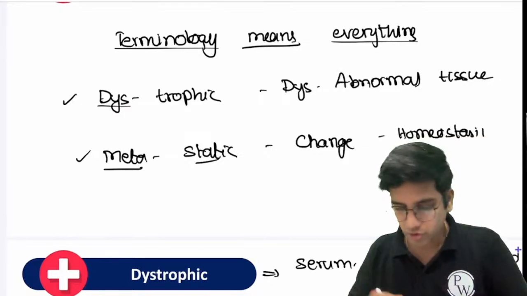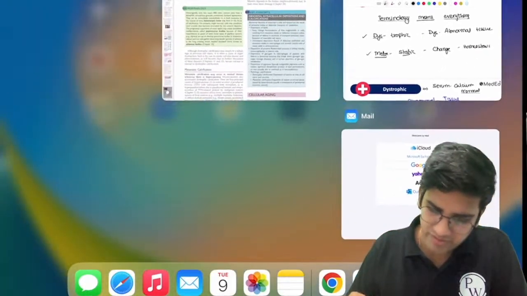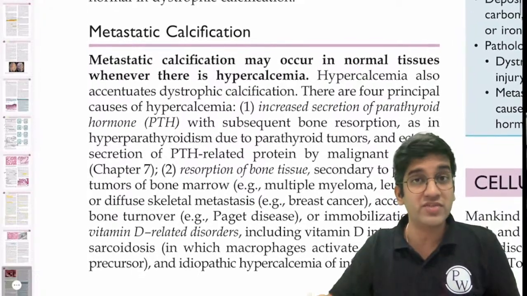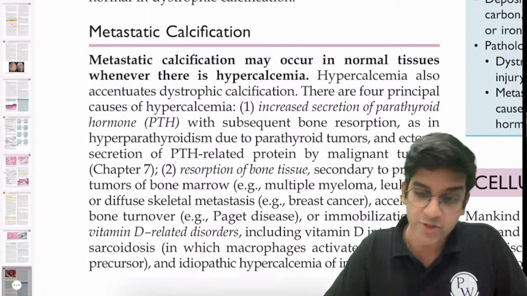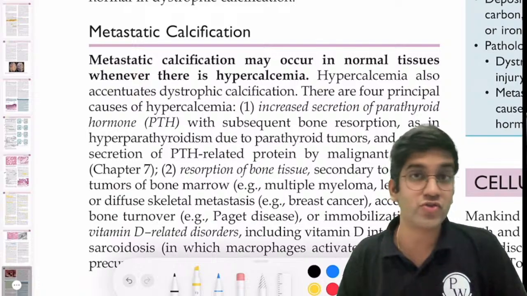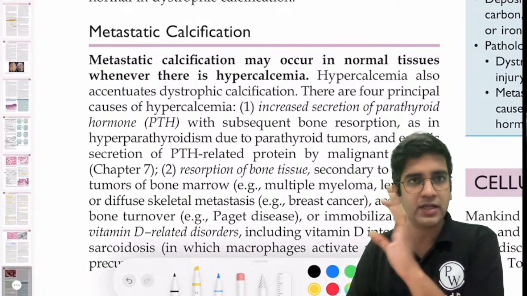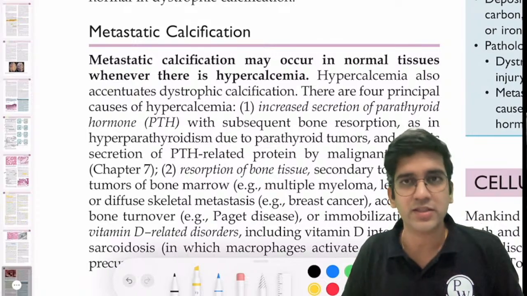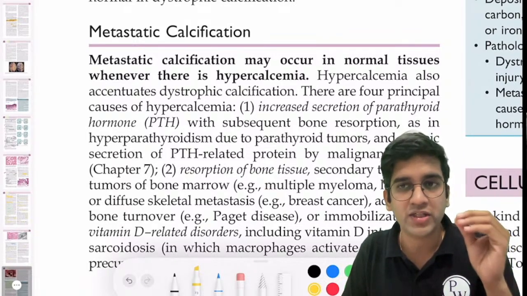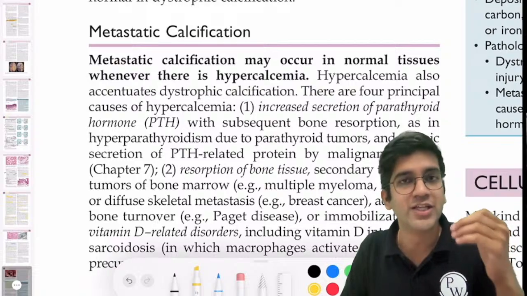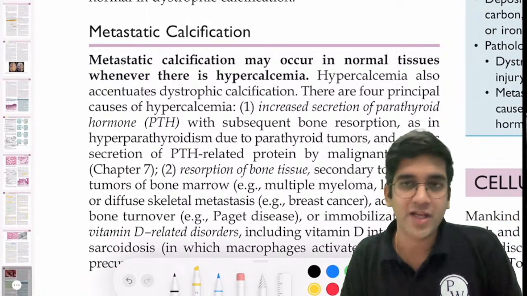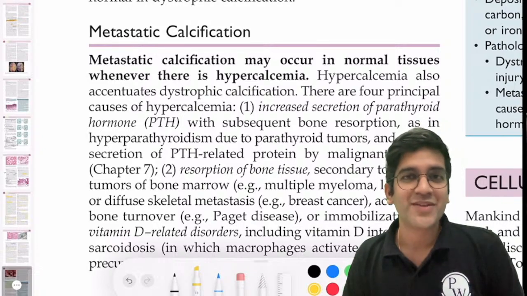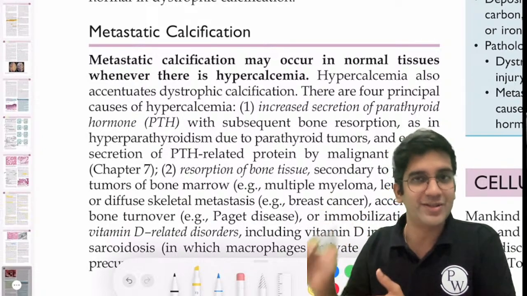You're right. Let's go to the Robbins book, because if I write something it's easy to understand, but if the book is difficult, then it's difficult for us to read it. Let's go with the book and see if it's comfortable for us. Just keep in mind, metastatic calcification means a change in calcium homeostasis. I want everyone to answer here. When do you think the change in calcium homeostasis is going to cause deposition of calcium? Which change do you think will cause deposition?